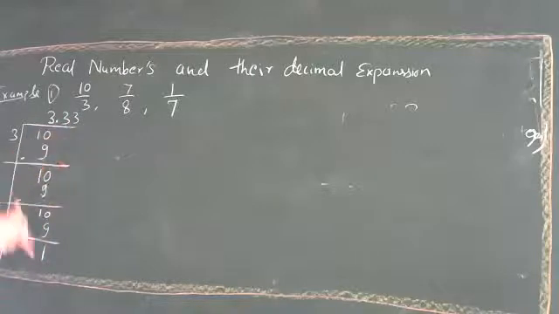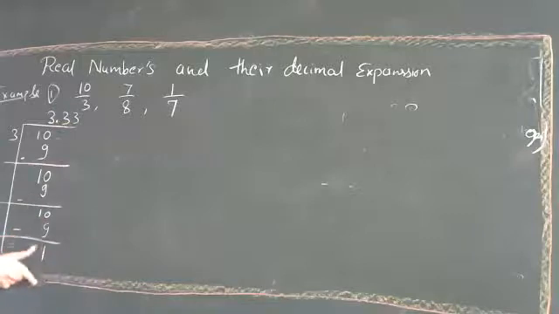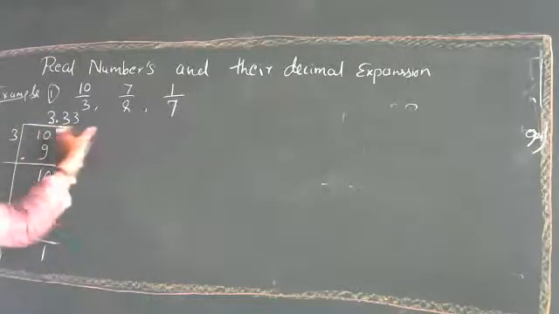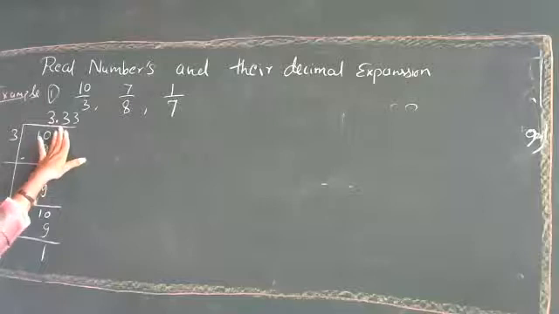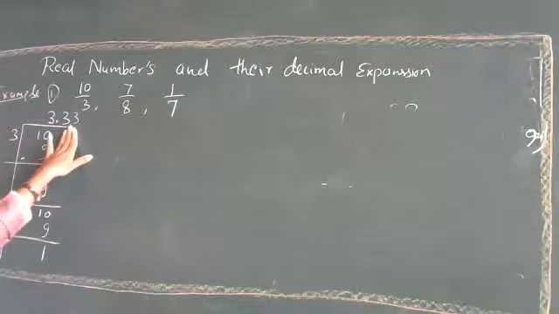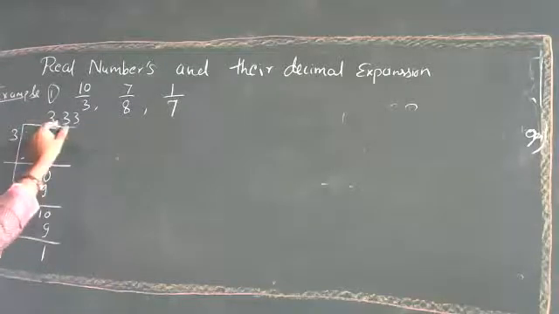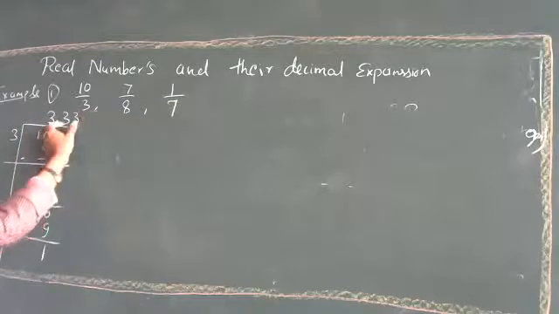So it is non-terminating because we are going to get the remainder again and again. We are going to have one as the remainder here, and this process will not end somewhere. So we can say non-terminating means we are not getting a remainder of 0, and it is repeating because we are having a repetition of these values, right?